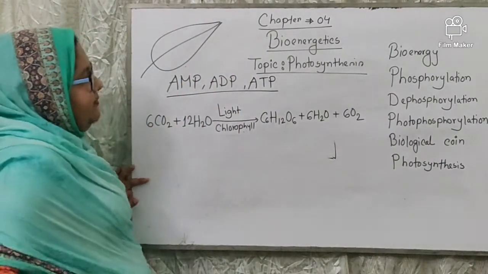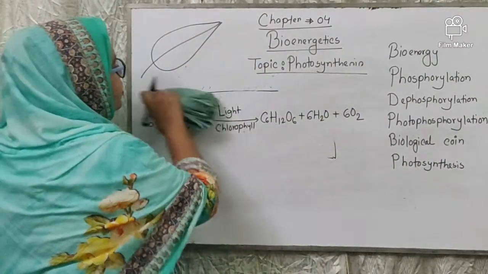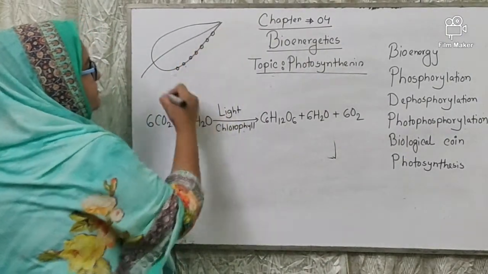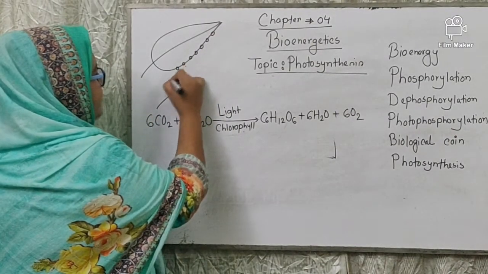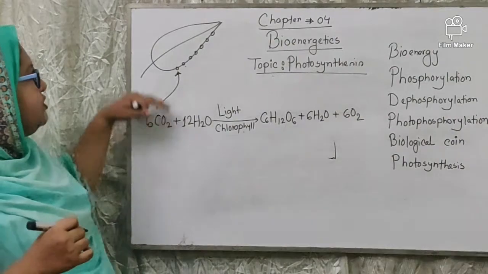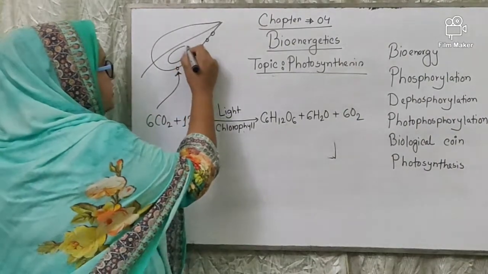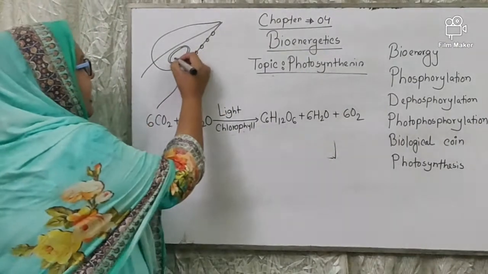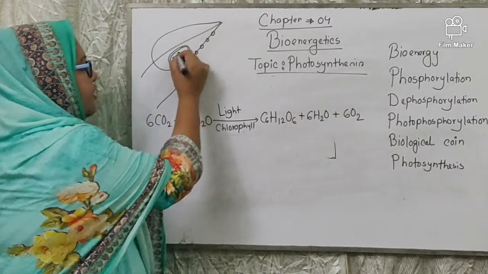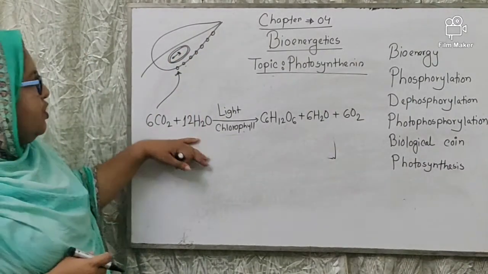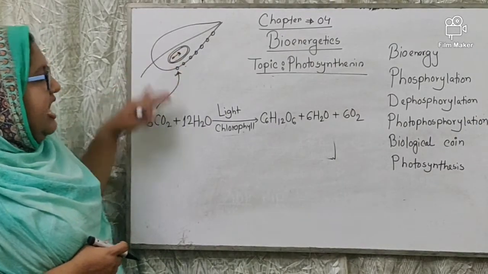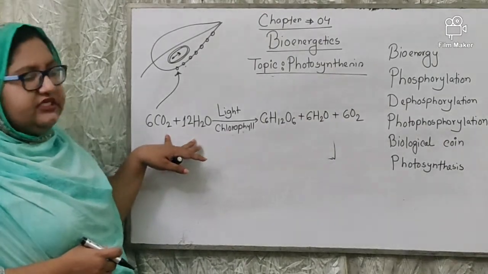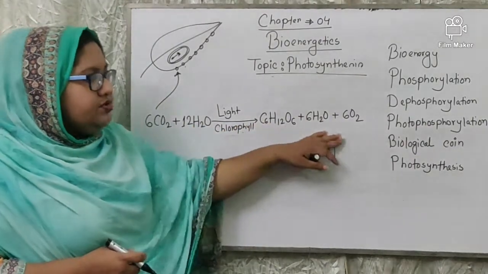There are some tiny pores in the leaf which are known as stomata. These are present on the upper and the lower surface of the leaves. Through these stomata, carbon dioxide enters from the air to the chloroplast of a leaf. At the same time, water is absorbed by the roots of the plants and it also reaches the chloroplast. In the presence of sunlight and chlorophyll, these two compounds undergo a chemical reaction and produce carbohydrate, water and oxygen.